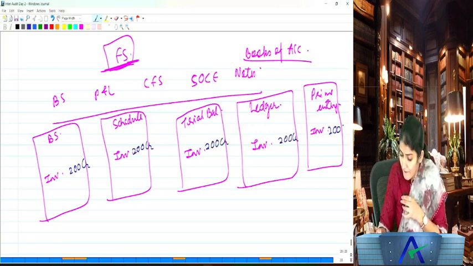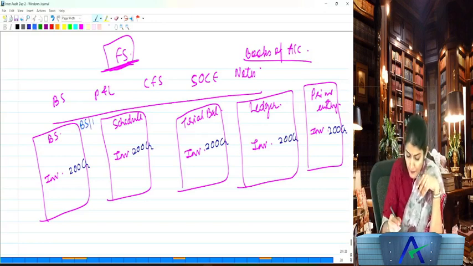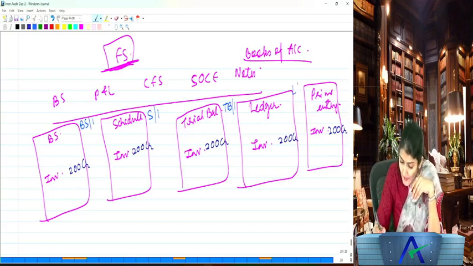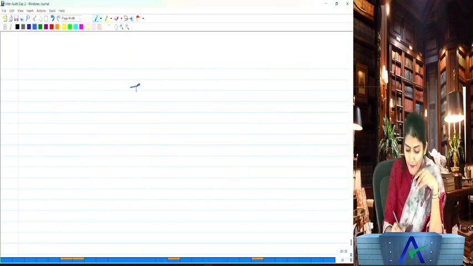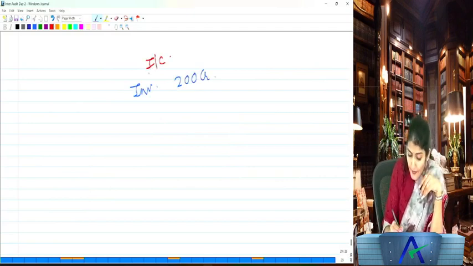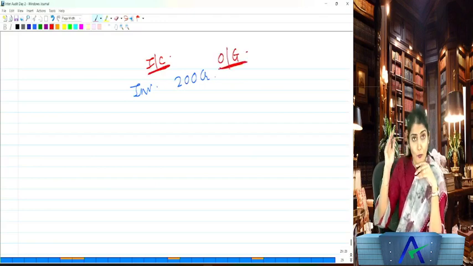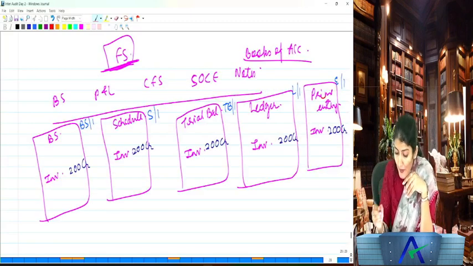Say these are my different papers. Because this is the balance sheet, let me call it BS1. This is the schedule, so let me call it S1. This is the trial balance, so TB1. Ledger, so L1. And this is the books of prime entry, so say E1. Now listen to me very, very carefully. What I have written over there is inventory 200 crore. On the left hand side, you give the incoming reference, and on the right hand side you give the outgoing reference.